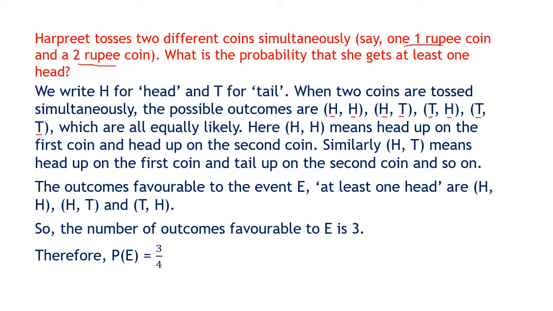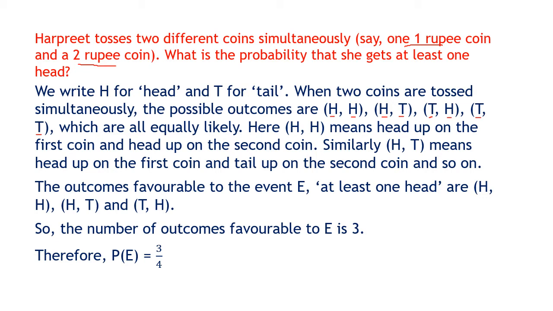Now they have mentioned 1 rupee and 2 rupee. Suppose it was not mentioned. Suppose both the coins were 1 rupee or both the coins were 2 rupee, either they are same or different, the probability is the first coin and the second coin. We always write the possible outcomes as these 4. Strictly remember this. We have separated the 1 rupee and 2 rupee coin, but in case we don't separate, even if we use 2 1 rupee coins or 2 2 rupee coins, the outcome will always be HH, HT, TH and TT.